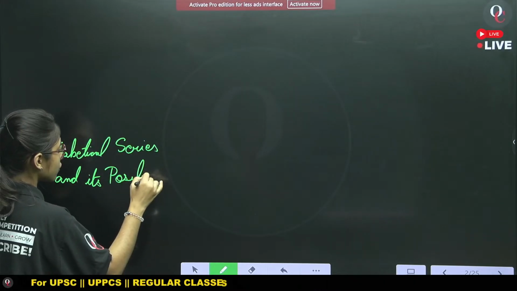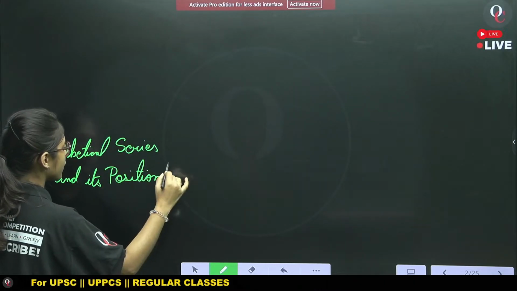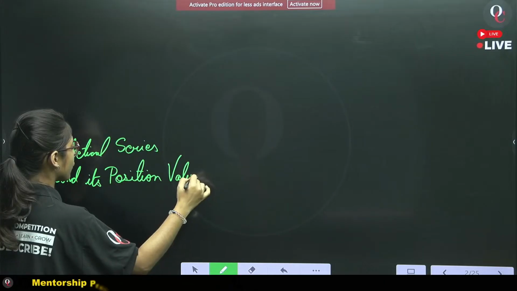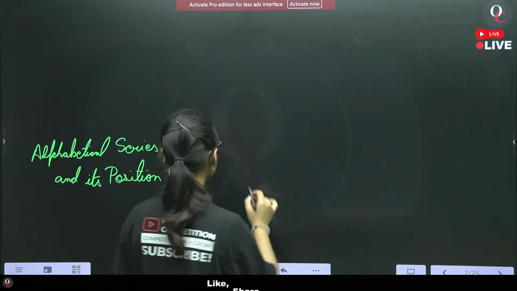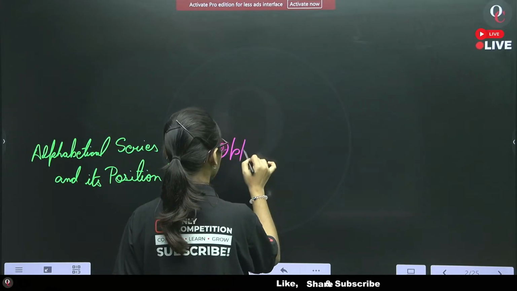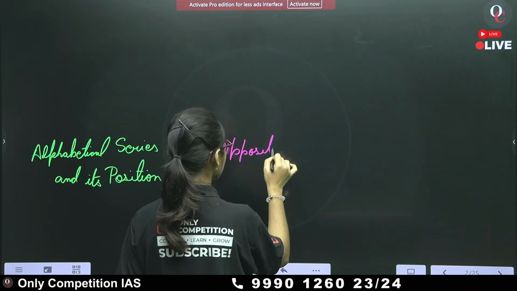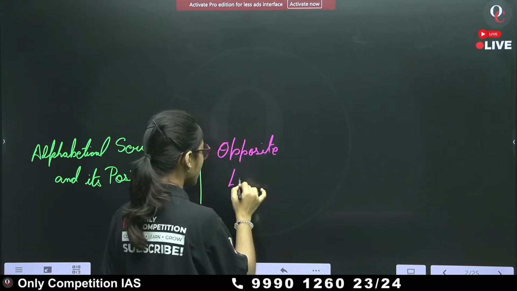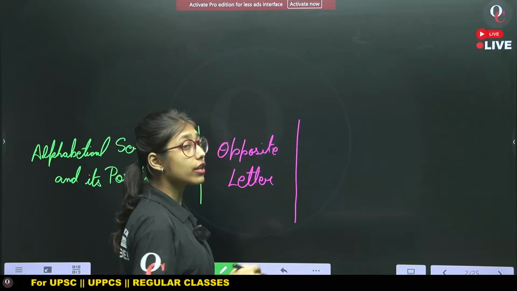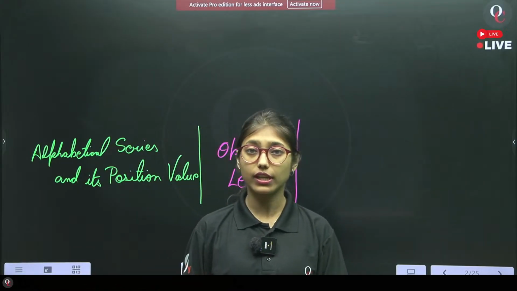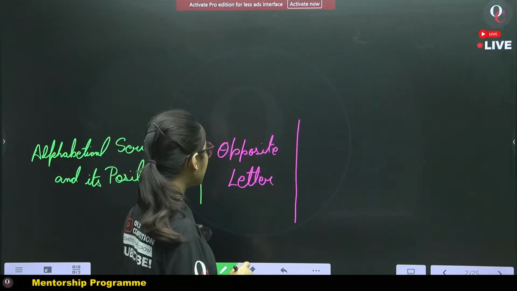Position value is very important. Next, the second most important thing is the opposite letters. Opposite letters are important because opposite letter sequences come in letter coding and number coding, isn't it?